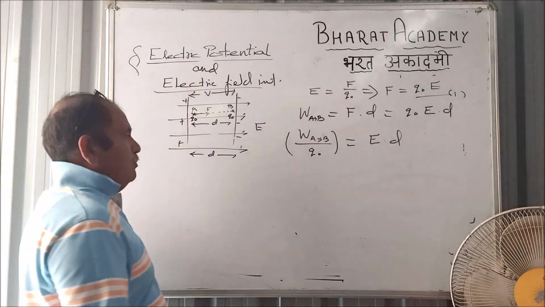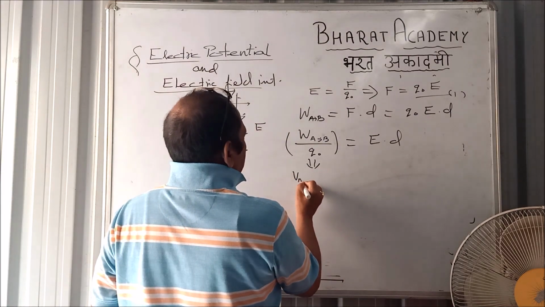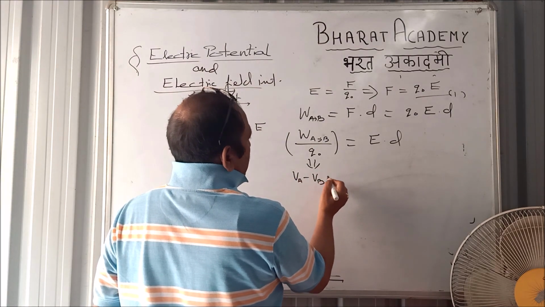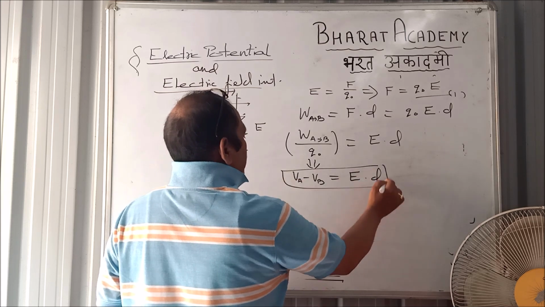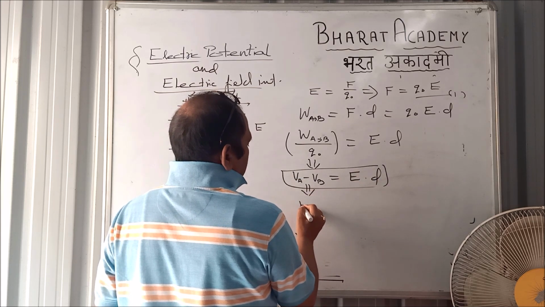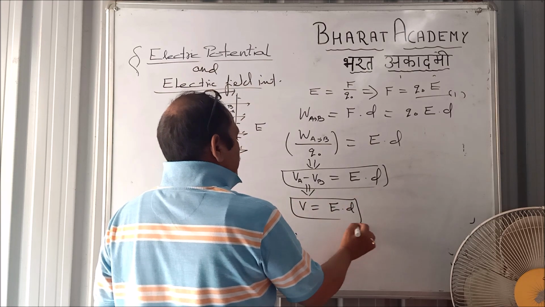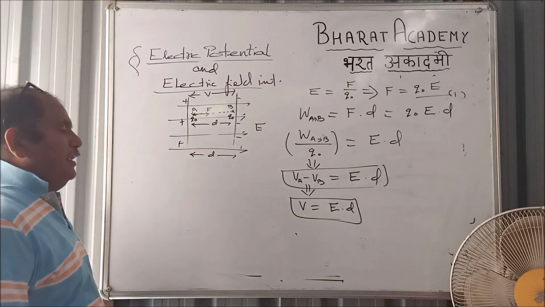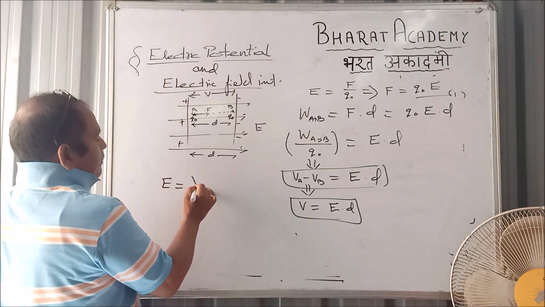And by the definition of potential difference, this W from A to B via Q0 is nothing but VA minus VB, which is equal to E into D. Right? This is the relation. And VA minus VB is nothing but the potential difference. Let it be V equal to E into D. This is one of the relations between V and E. And E can be written as V by D.